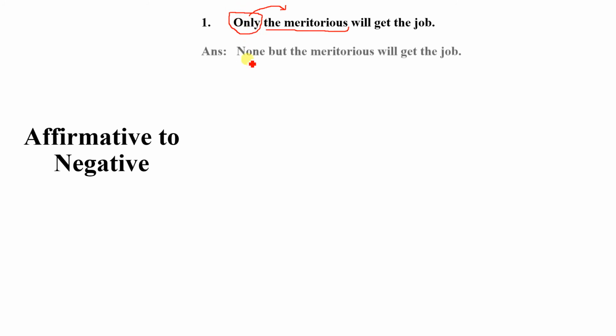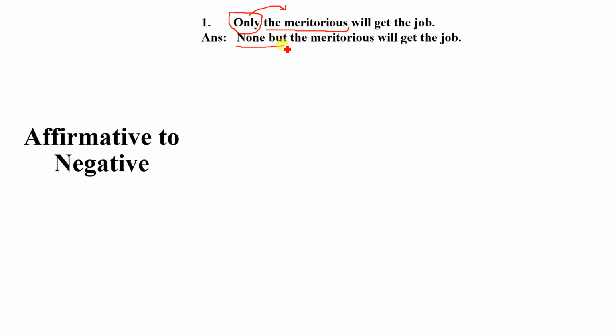So here is some exercise for you. For example, "Only the meritorious will get the job." Here the keyword is "only." After "only" you can find the word "meritorious." This subject refers to a person, that's why instead of "only" we have to use "no one." So in this answer we use "no one" instead of "only." So dear students, I hope you can understand very easily.